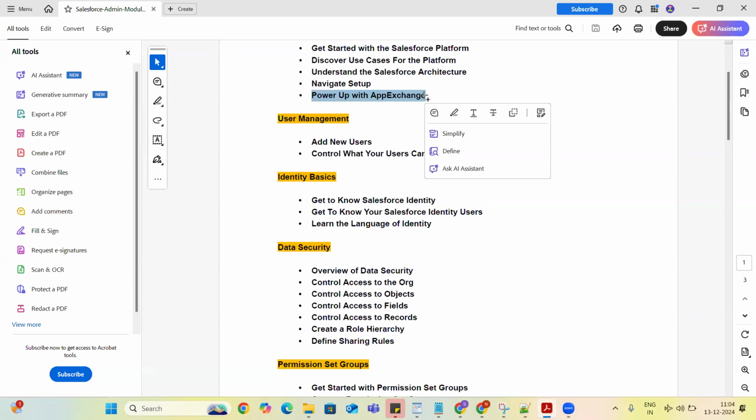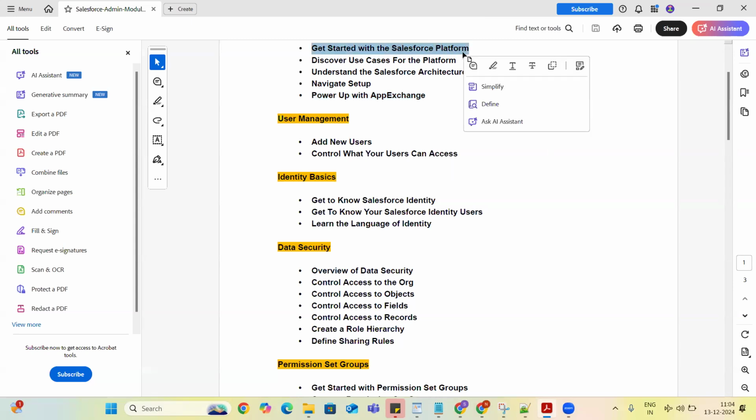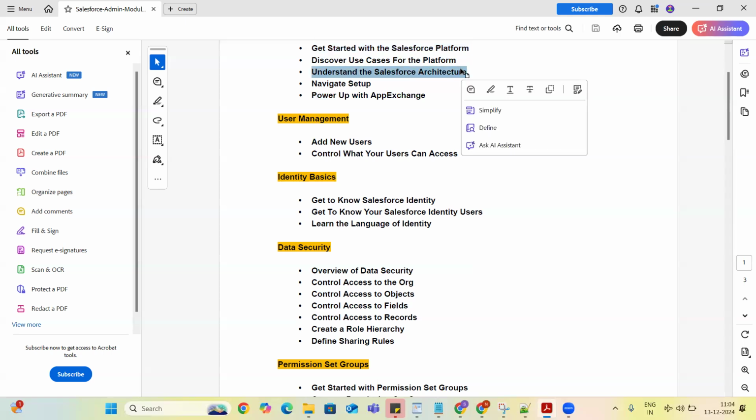Okay, so we are done with the Salesforce platform, guys. We started with the Salesforce platform. This covers our developer org creation, and different use cases for the platform, that is Sales Cloud, Service Cloud, Marketing Cloud, which we discussed in our first class. And today we have completed the Salesforce architecture. And then the next thing is the navigation setups.